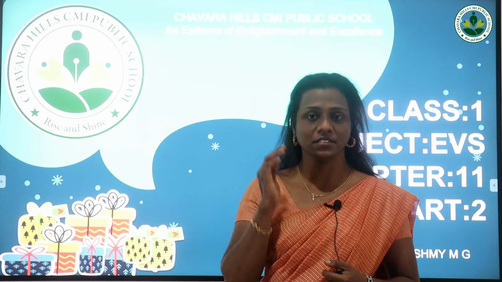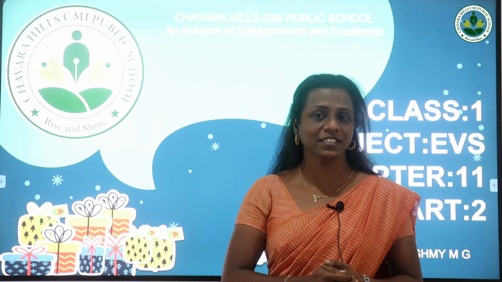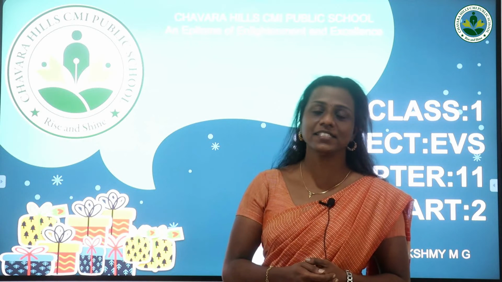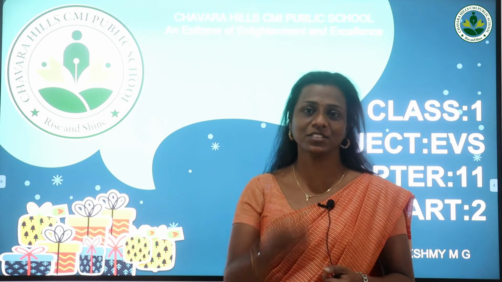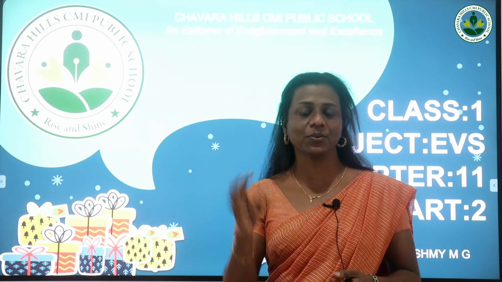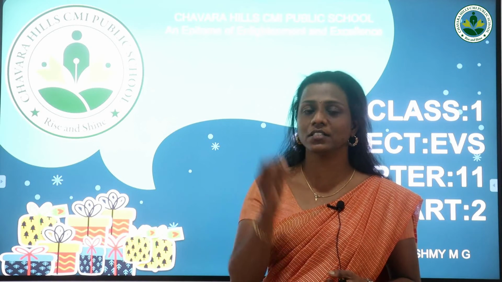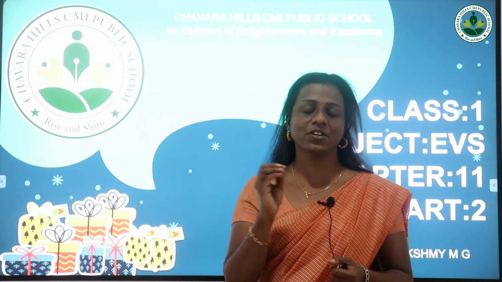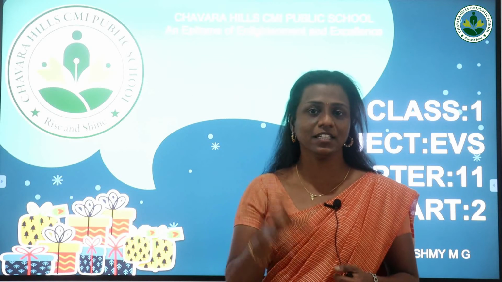We studied the parts of plants in the last class. Which are the important parts of a plant? Yes, stem, then root, leaves, buds, flowers, branches, fruits and seeds. These are the important parts of a plant. Each part has its own function also. And which part is known as the kitchen of a plant? Yes, that is leaves. Leaves are known as the kitchen of a plant, because plants prepare the food in the leaves.